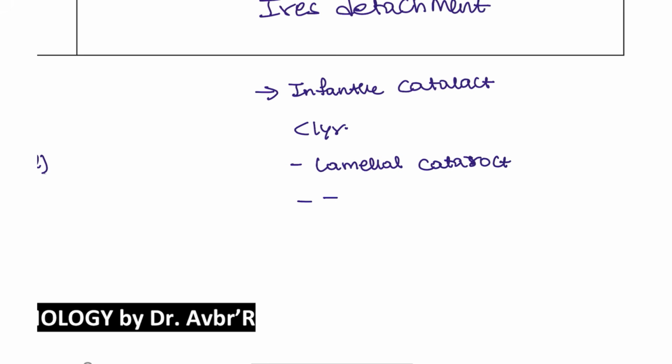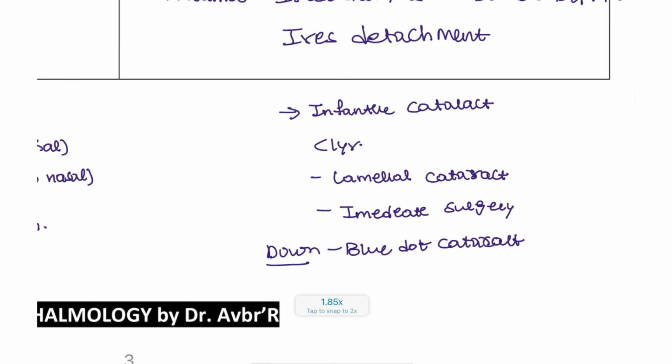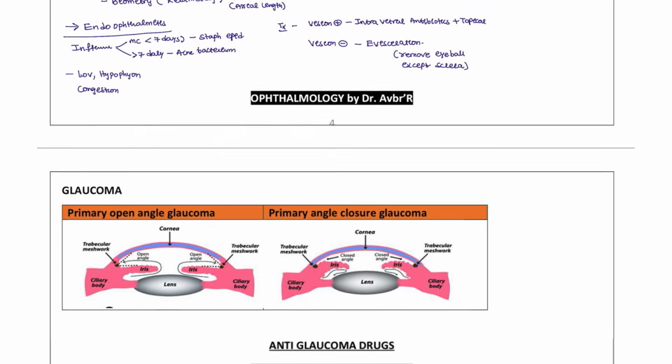And what is the treatment? Immediately we have to do surgery. For patients with Down syndrome, it is a blue dot cataract, but it is not the infantile type. We can wait for more than 1 year for these patients. So these are some of the points about cataract that you have to take note of.